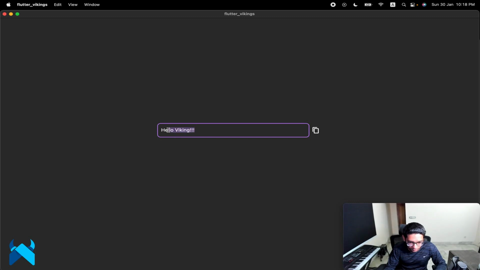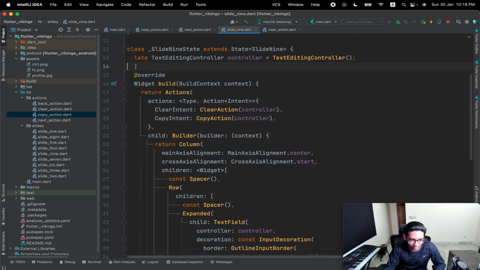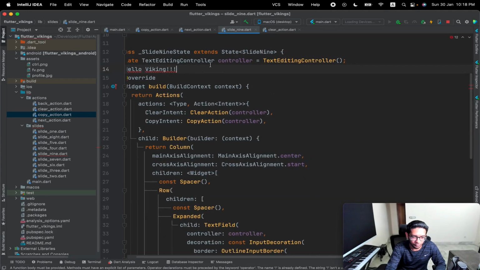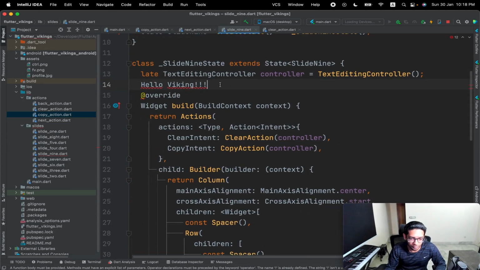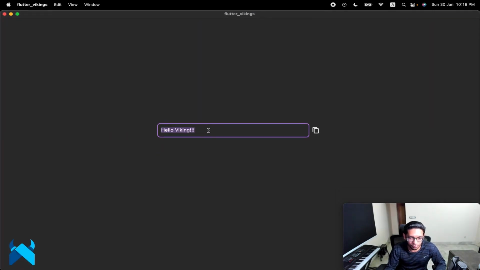and we select this and we hit Control E as per our code. So now if we paste it here, like suppose let's paste it. So see, we got the text pasted, whatever we wrote inside the text editing controller. So this is the whole idea. Like you can put any sort of combination of your keyboard keys in order to perform any sort of action inside your desktop application or web application.